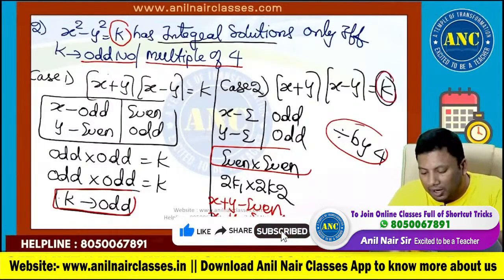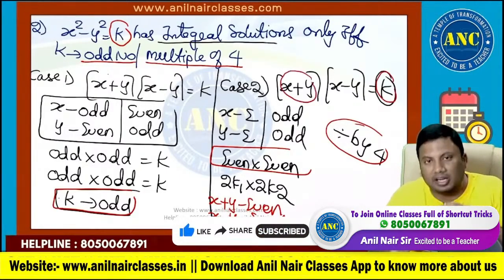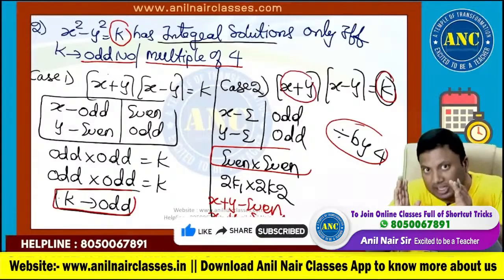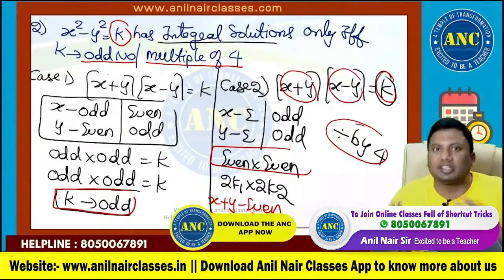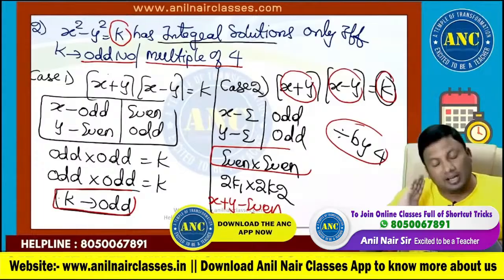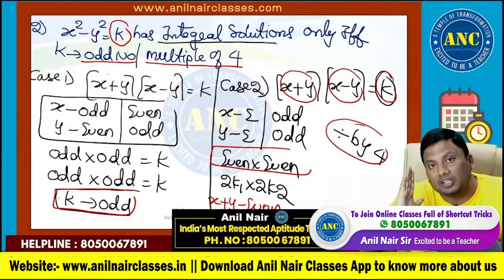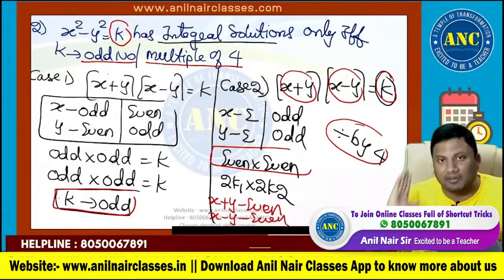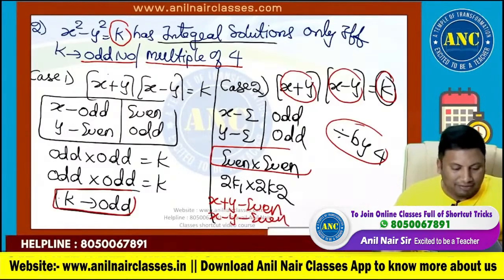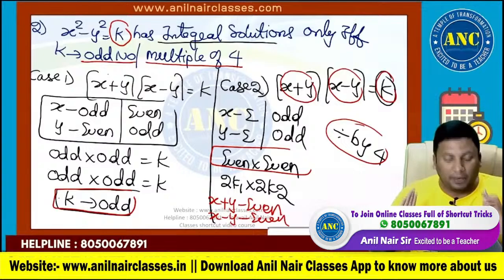When will it be a multiple of 4? When x plus y is an even number and x minus y is an even number. Even into even, divisible by 4. If x is odd, y is odd: odd plus odd even, odd minus odd even. Even into even, divisible by 4. Case 1, case 2. I hope it is clear.